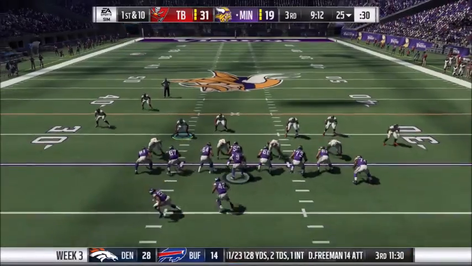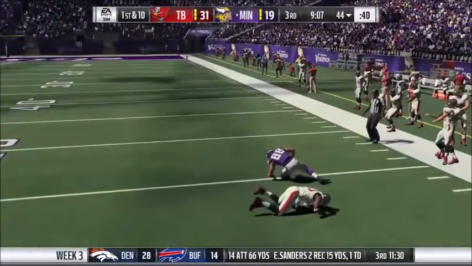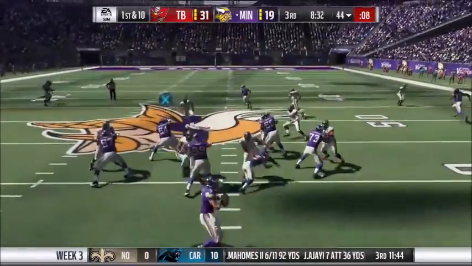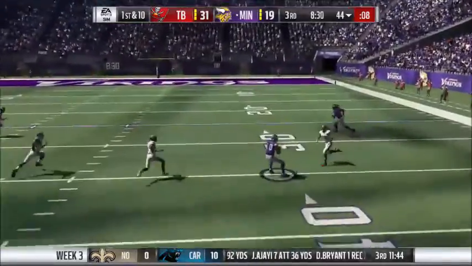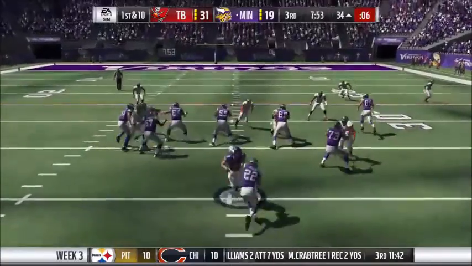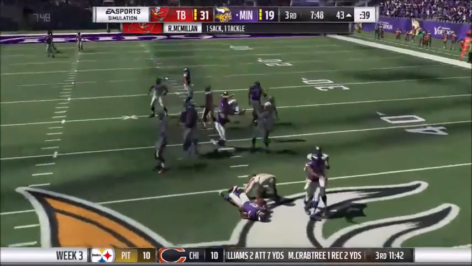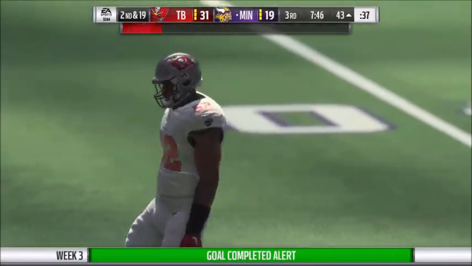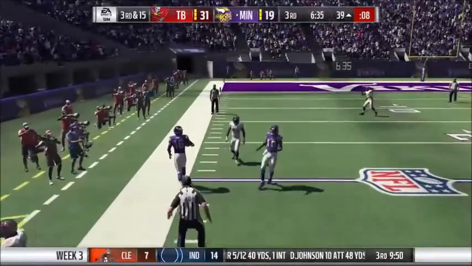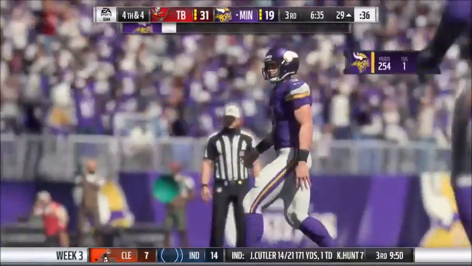So the Vikings are in a heavy formation, and they will pass. Drew Brees passes it to Greg Olsen, and Jamal Adams makes a tackle. And now Drew Brees will fake the handoff, and he gets hit hard. But Drew Brees completes the pass. And Raekwon McMillan gets around the edge, and he sacks Drew Brees. So Drew Brees will get the pass, and he gets a check down. And it looks like Cody Core steps out of bounds, and now it's 4th and 4.